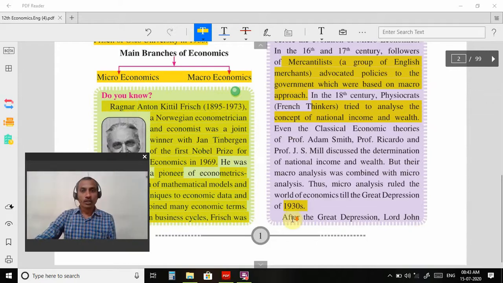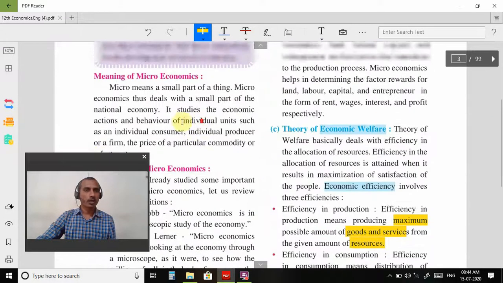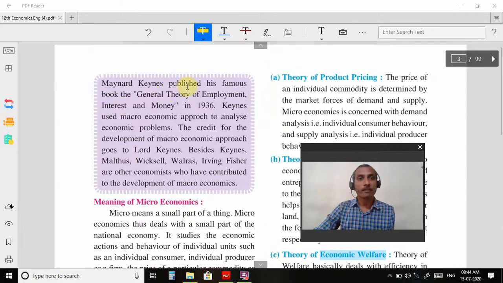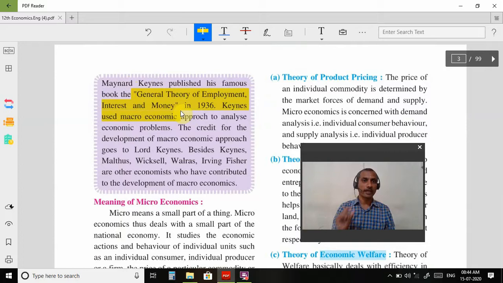Clearly, after the Great Depression, Lord J.M. Keynes, John Maynard Keynes, published his famous book, The General Theory of Employment, Interest and Money. So this is one of the books written by J.M. Keynes. This book became very popular at that time, and in that book J.M. Keynes explained macroeconomic theories.